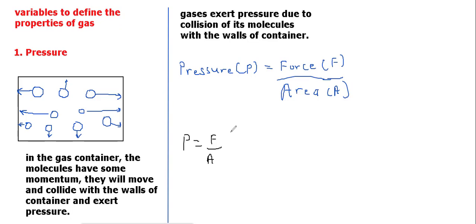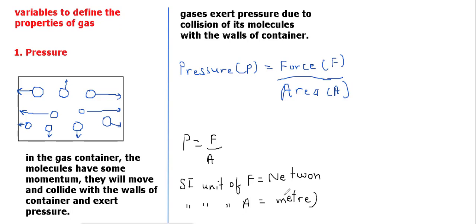The SI unit of force, normally we take Newton, and the SI unit of area, that is A, is taken as meter square. So now we can mention the unit of pressure.